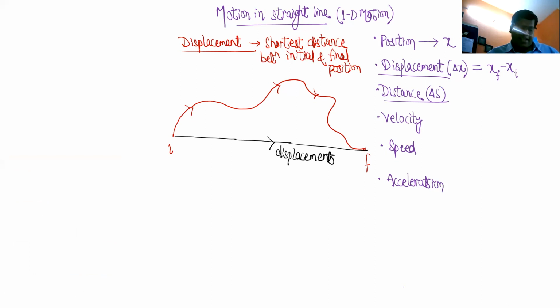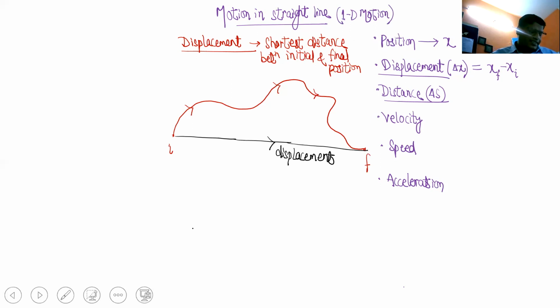So displacement has nothing to do with whether the body has traveled along that line or not. It just tells you the relation of the initial point and the final point. How far is the final point from the initial point? It doesn't tell you the actual path. Is that clear?